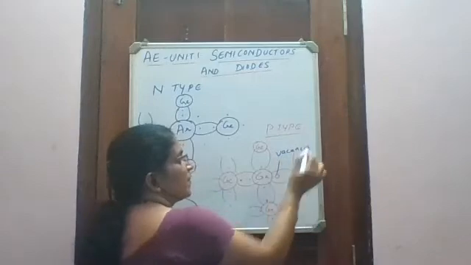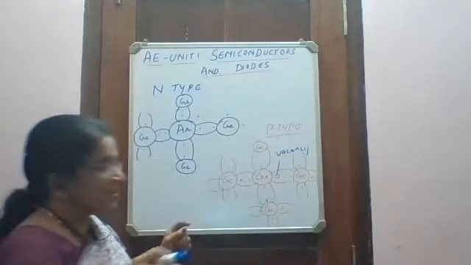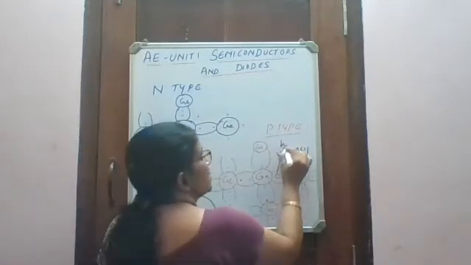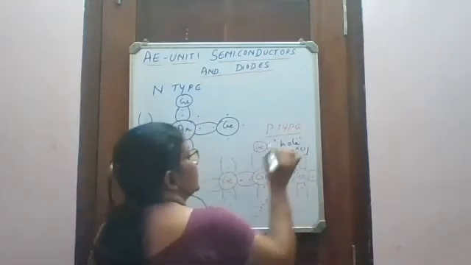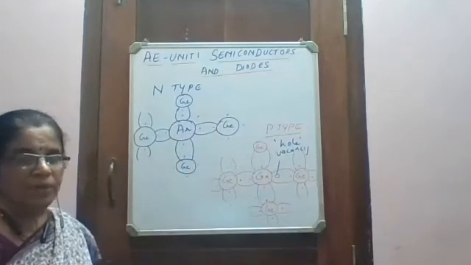An electron can come and sit there. It's like a chair. This vacancy is also called a hole. Vacancy is also called a hole.